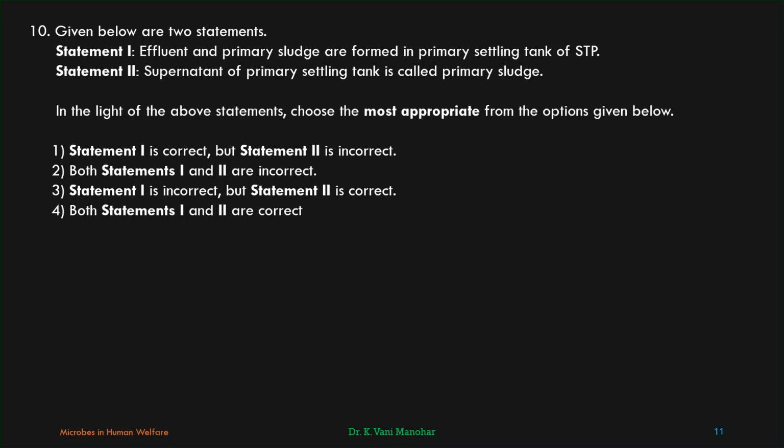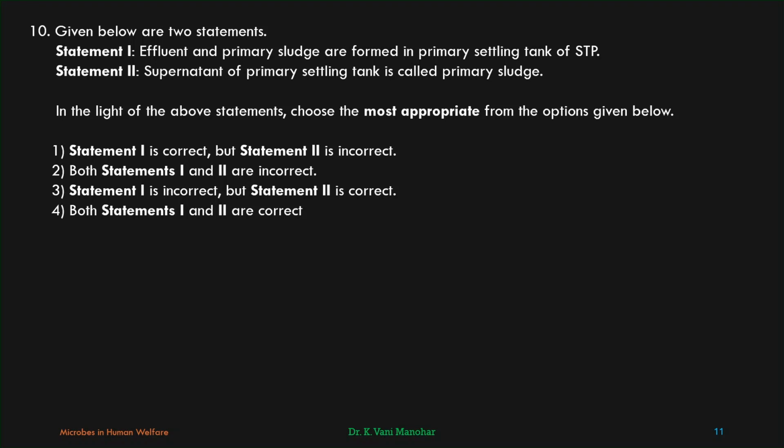Statement 1, statement 2 type. Effluent and primary sludge are formed in the primary settling tank of STP. Absolutely true. During physical treatment or primary treatment, the sewage is allowed to pass into the primary settling tank. While allowing it to pass into the primary settling tank, sequential filtration is carried out.